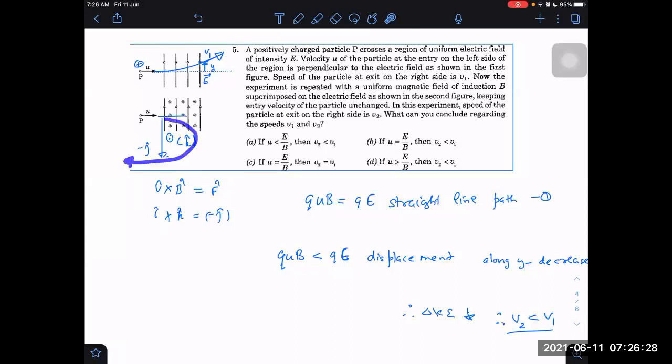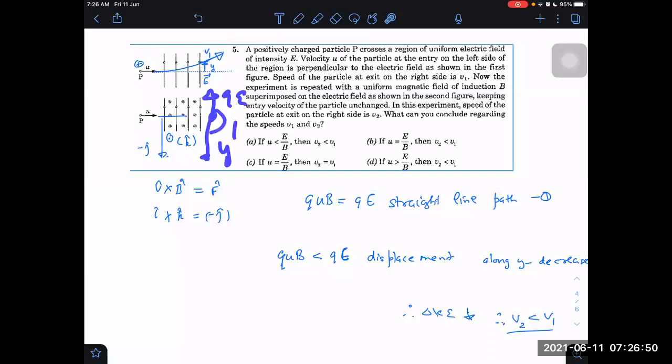But even if it comes this side, once it exits, and if it exits with velocity v2, then one thing is sure: the work done by the electric field will be negative if the displacement is in the downward direction, because the angle between these becomes 180 degrees.